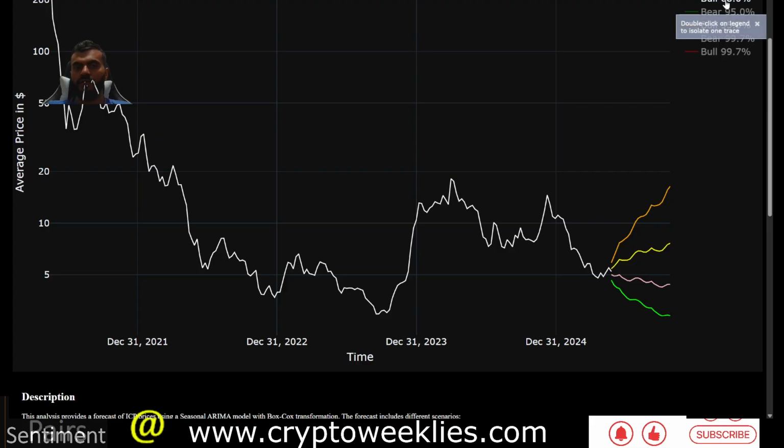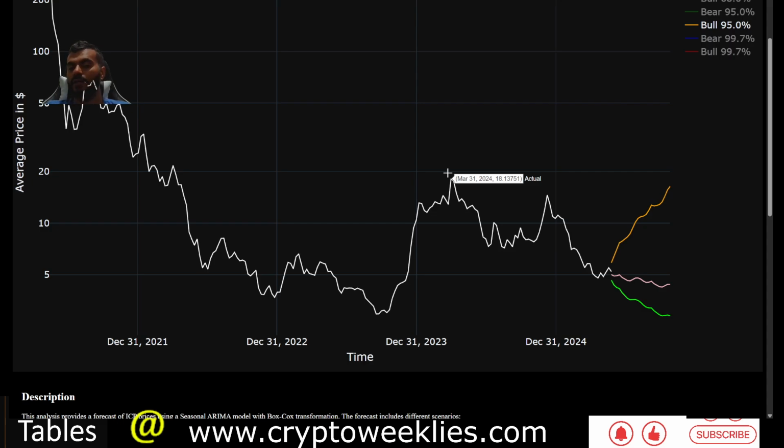In case there is euphoria in the market, the 2 standard deviation recovery, or 2 standard deviation bull case, for ICP is between $5.88 and about $16. That's kind of the higher end of the December 2024 high for ICP at around $15 on a weekly average, but not as high as March of 2024, when the price of ICP went to around $18.